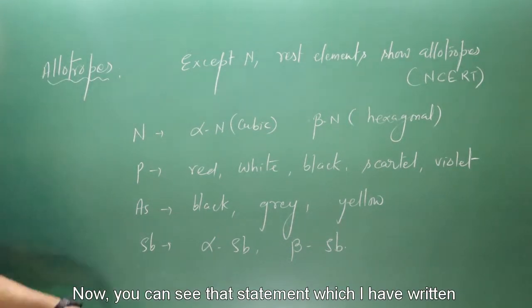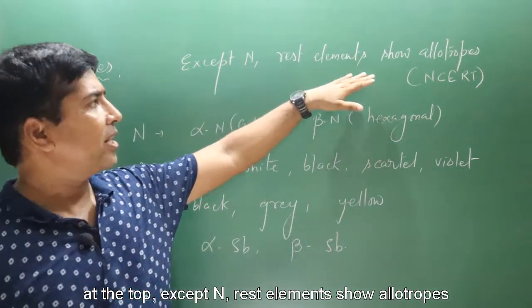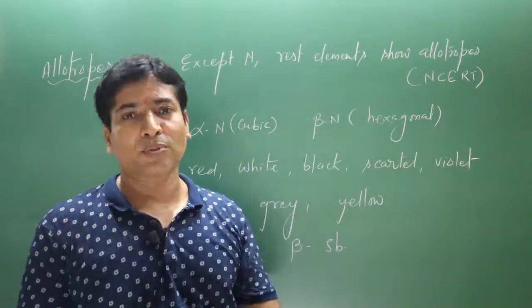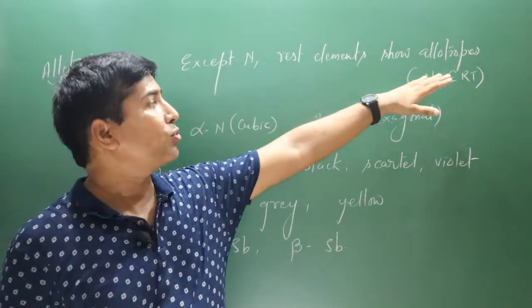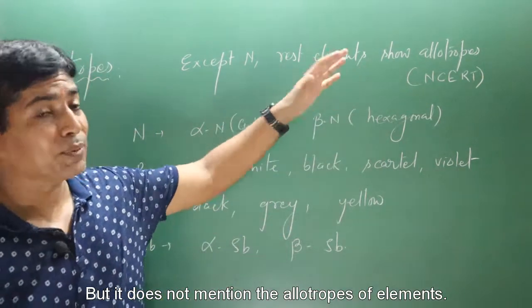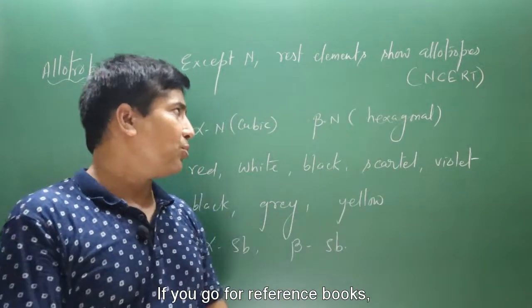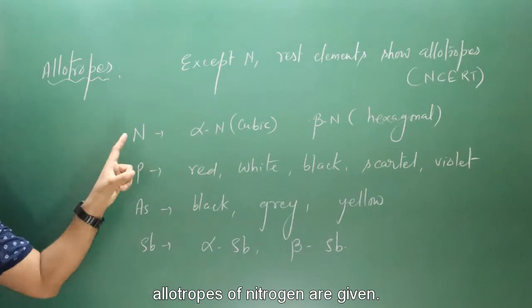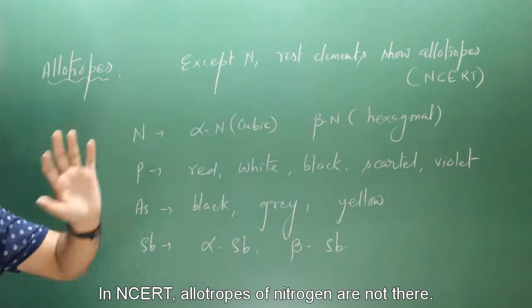Now you can see the statement I have written at the top: except nitrogen, the rest of the elements in this group show allotropes, meaning phosphorus, arsenic, antimony and bismuth. This is given according to NCERT, which says allotropes of nitrogen are not there.